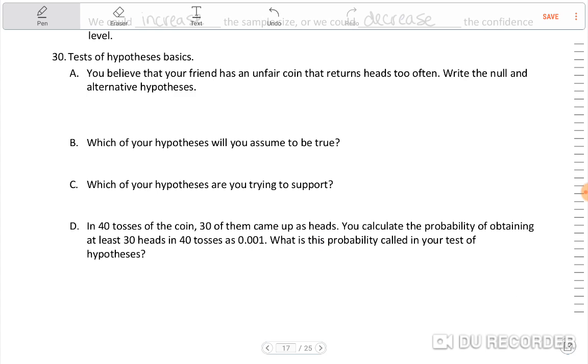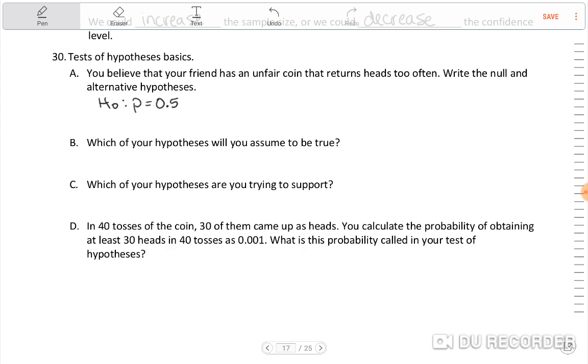Okay, it says you believe that your friend has an unfair coin that returns heads too often. Write the null and alternative hypotheses. So this is interesting because you're not seeing actual numbers here. But when we're talking about a coin toss, we know that you have a 50-50 chance of getting heads or tails if it's a fair coin, right? So the null hypothesis is that the proportion of heads would be equal to 0.5.